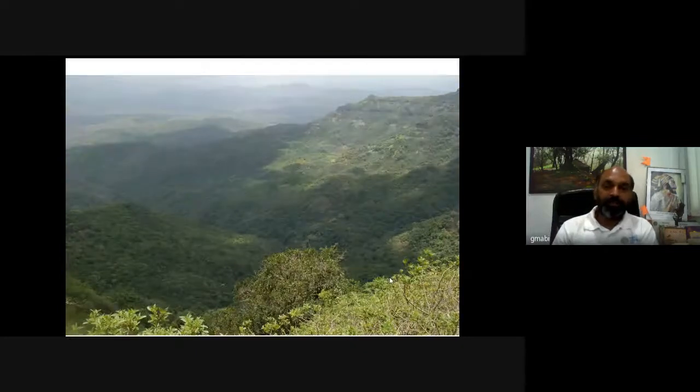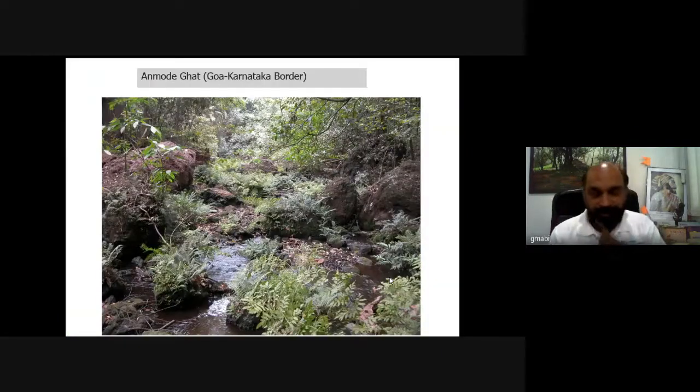This is a typical view of vegetation from the Amboli forest region. These are interesting fern species from the ecotonal zone, or rather the meeting point of Maharashtra, Karnataka, and Goa. This is from Anmod Ghat, and this fern is called Osmunda regalis. And again, a lithophytic fern, meaning a fern which grows on rocks or rocky boulders in the stream region.